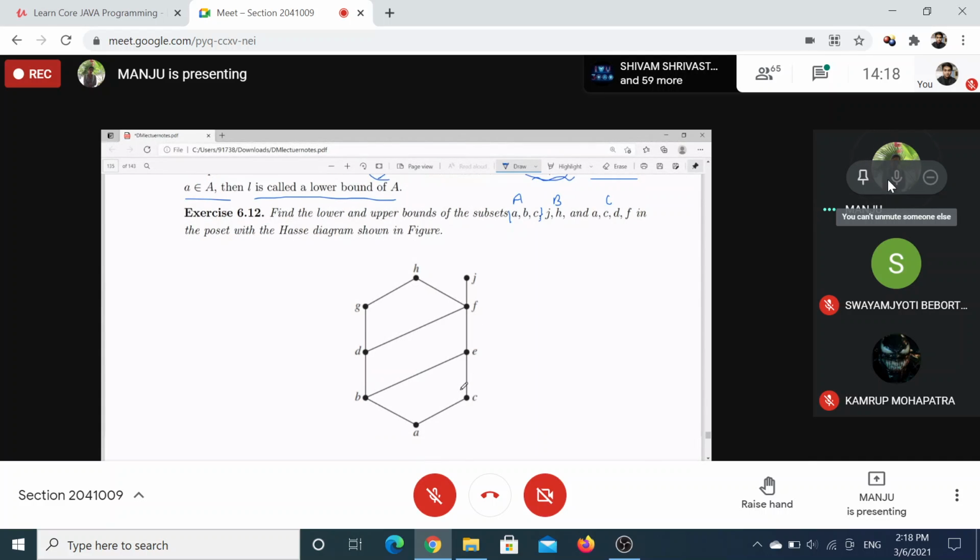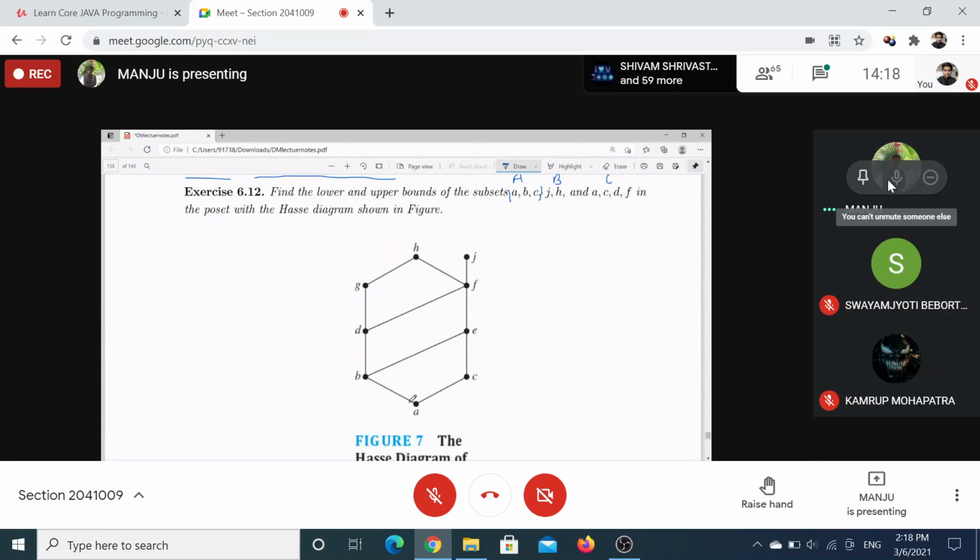A set is A, B, C. B set is J, H. C set is A, C, D, F. Find the lower and upper bounds of these subsets, where S is A, B, C, D, E, F, G, H, J. So these are the subsets of this one. Find the lower and upper bounds.